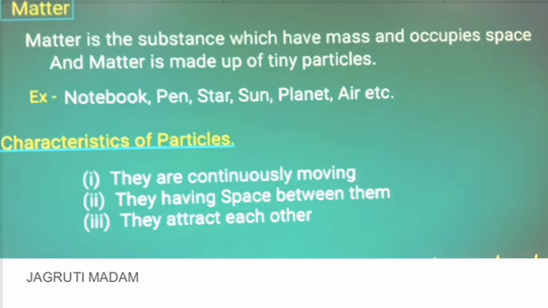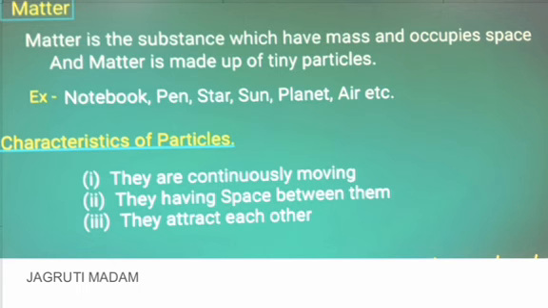Students, to understand this particular chapter, first we should understand what actually matter is. You have already studied about matter in your lower class. That is, matter is anything that occupies space. It also has certain mass. Clear? So anything you see around you, your notebook, even the mobile by which you are seeing this video, or maybe your laptop, air, your notebook, even your own body, occupies certain space. So we say that all these are made up of some kind of matter.